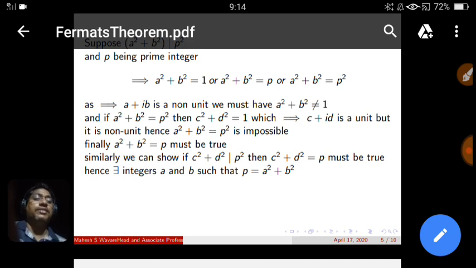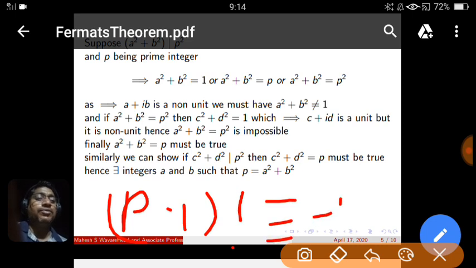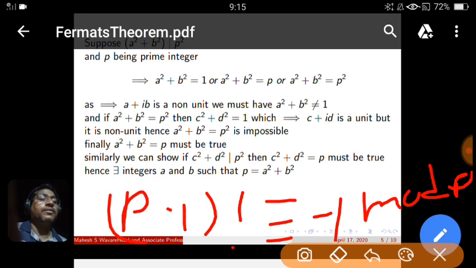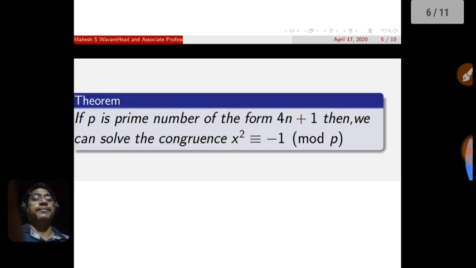Before proving this result, we must know a result from number theory: if p is a prime integer, then p minus 1 factorial is always congruent to minus 1 modulo p. If p is a prime number, then p minus 1 factorial is always congruent to minus 1 modulo p. One can verify it by example. This is a well-known theorem, known as Wilson's theorem. Why am I taking this? We have to solve the congruence relation here.